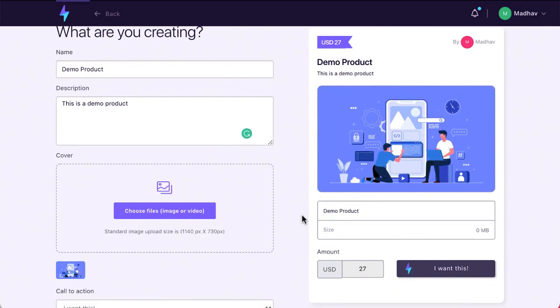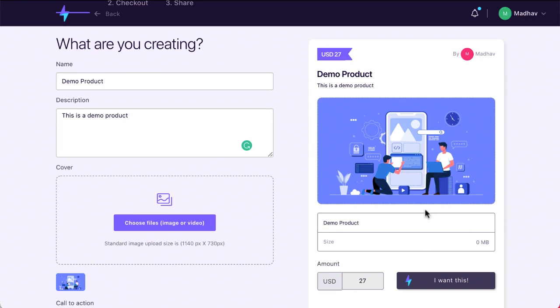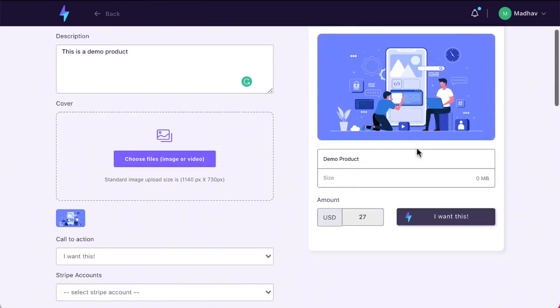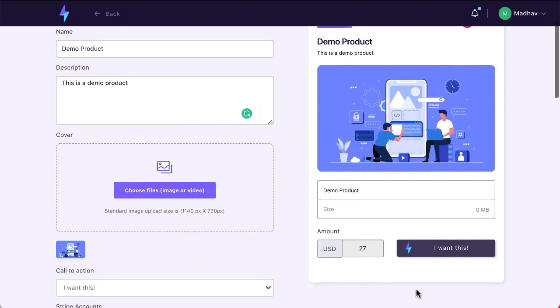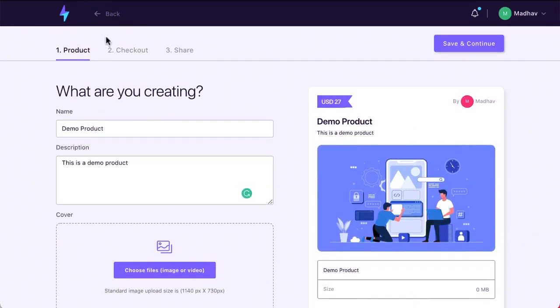When you have done all this, what you get is a demo product which has your product name, your key line, which is, this is your demo product, and you can see just by the looks of it that this is already perfect for putting anywhere, social media, whatever. Especially here in email, you have your call to action button. Everything is actually ready, so you can see a preview over here.